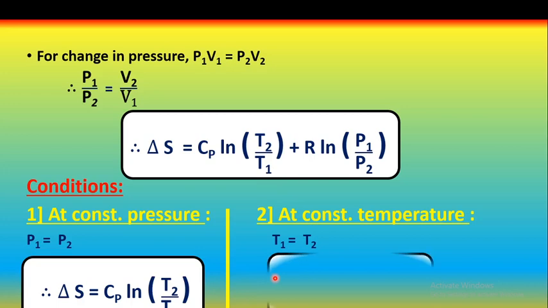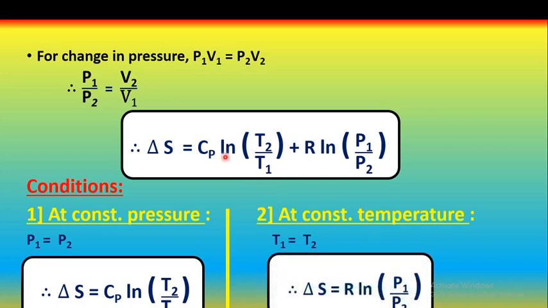And in the next condition, at a constant temperature, that is T1 is equal to T2, this whole term becomes 0. Therefore, we can write delta S is equal to R ln P1 upon P2. So these are the conditions at constant pressure and at constant temperature, and this is the variation of entropy with respect to temperature and pressure.